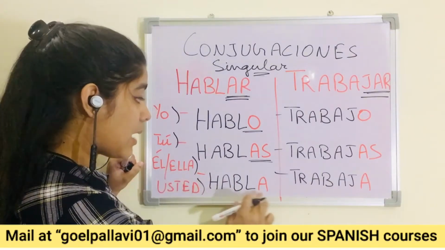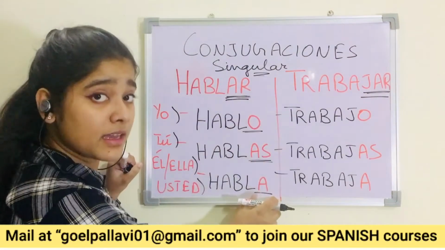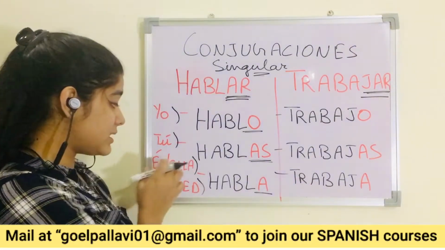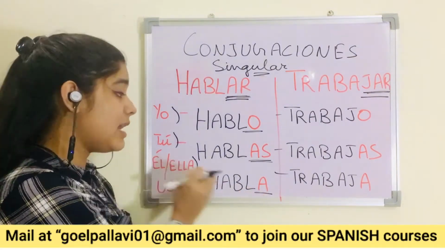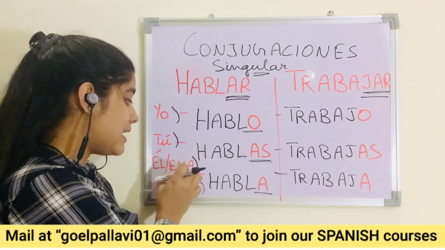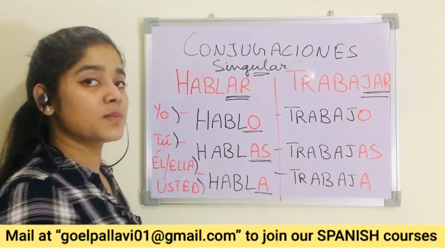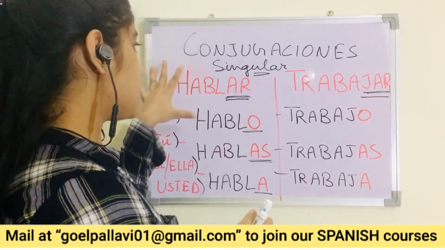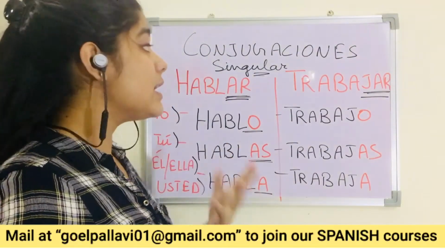Él habla. We remove AR and add A. So él habla en español. The conjugations of all these three are the same. Habla. Él habla en español. Ella habla en español. Usted habla en español. Usted is a formal way to say you. This is how conjugation works for AR ending verbs in regular form.